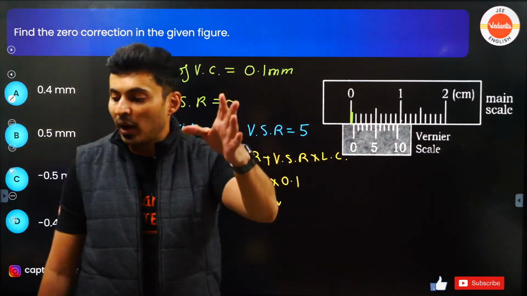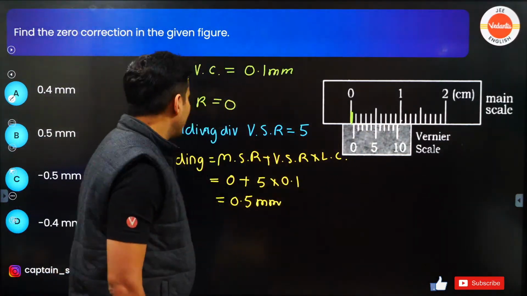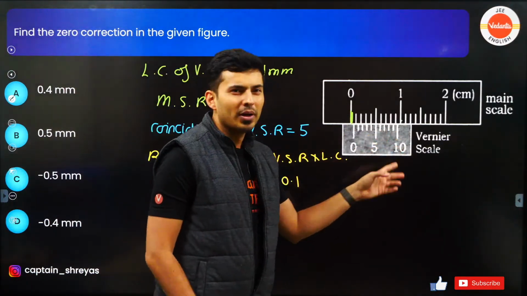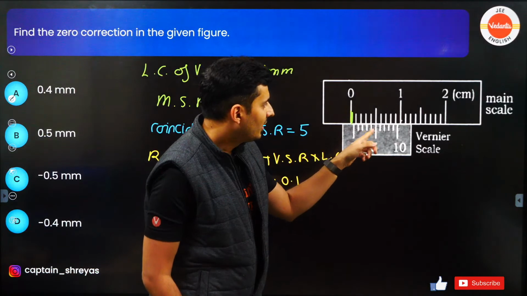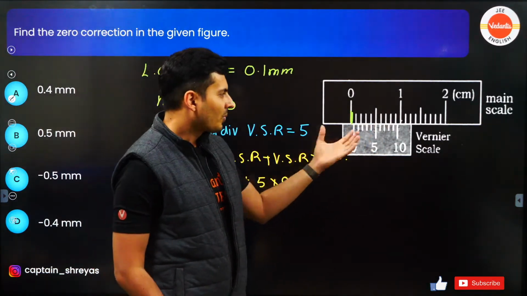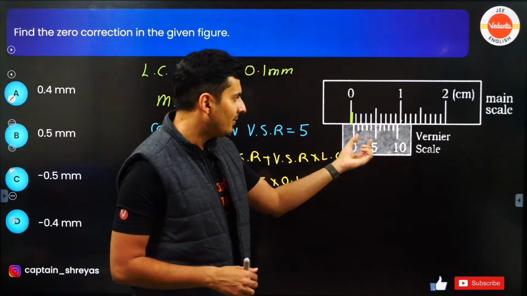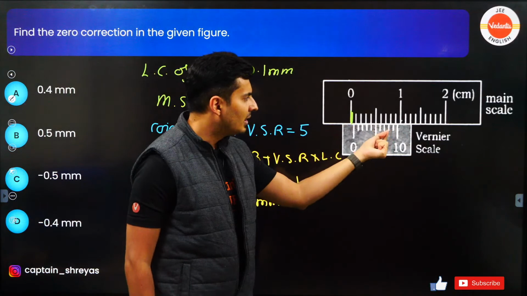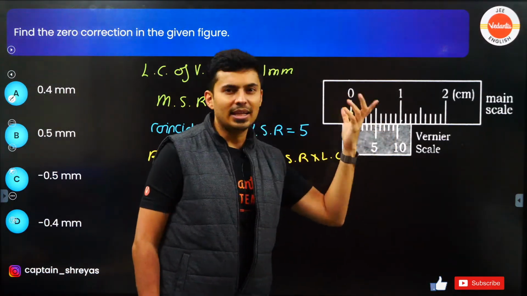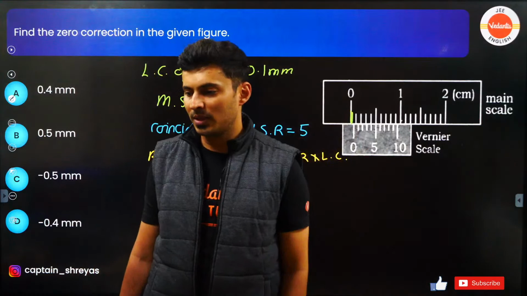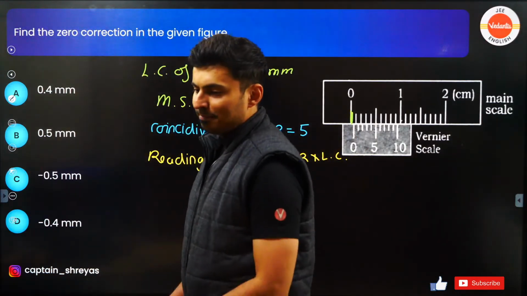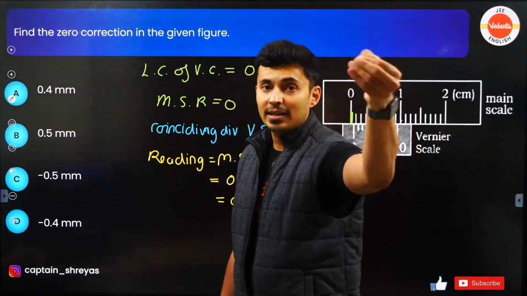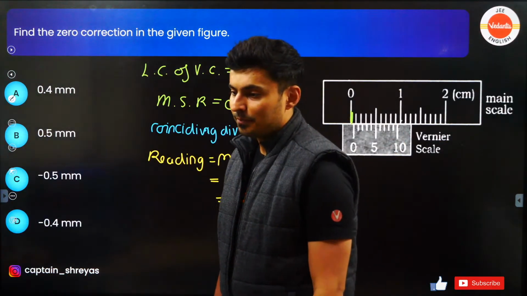How do you find 0.1 for the least count? You can check how many divisions there are. There are 10 divisions, and they will coincide with, most likely, the 9th division on the main scale. A standard vernier caliper will usually have a least count of 0.1 millimeters. Even if you move it, the 10 divisions over here will coincide with the 9th division over there, so you will get 0.1. Plus or minus? In fact, in the next problem, we are going to find the least count, Karthik ji. You will see it clearly, how to find the least count.